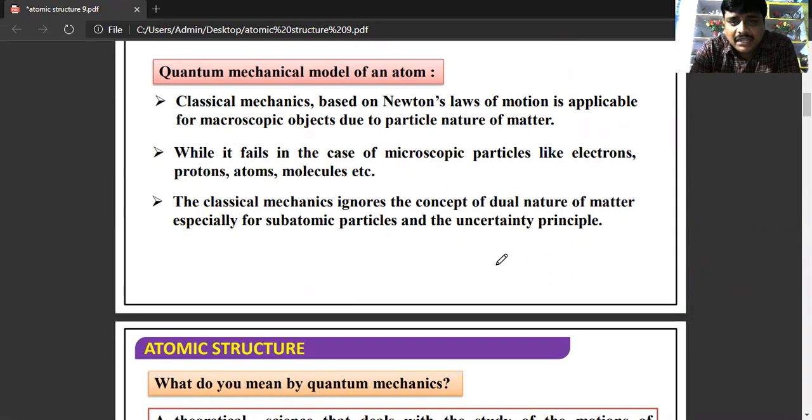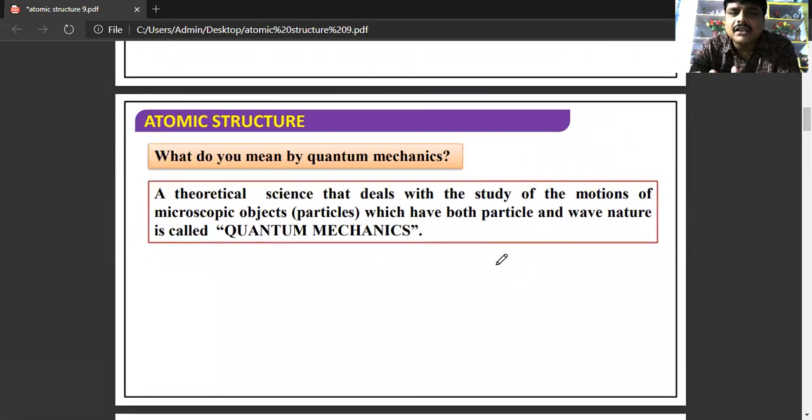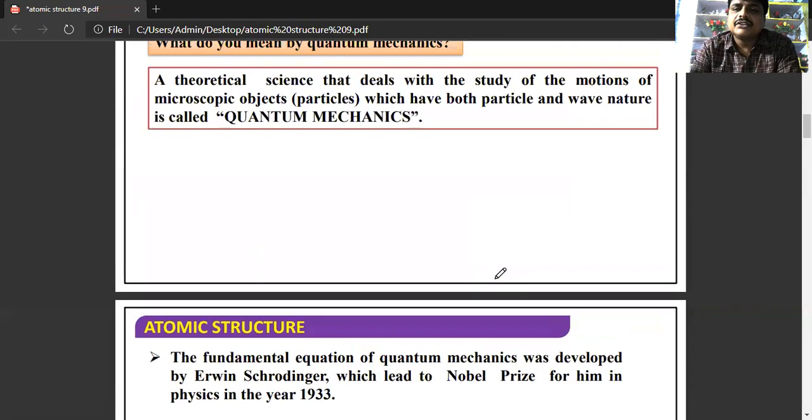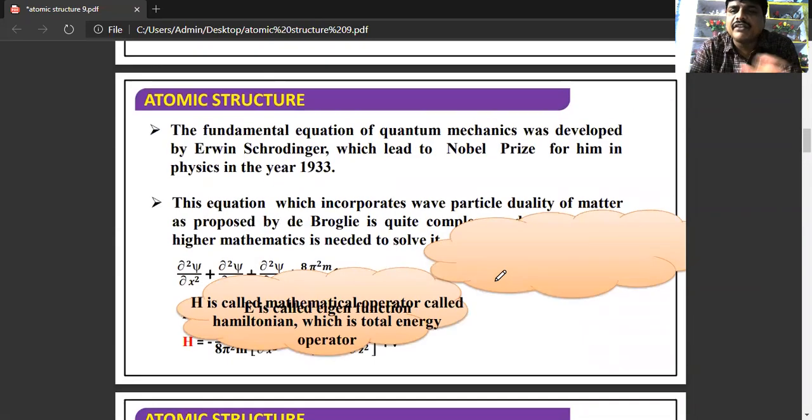Classical mechanics also ignores the concept of dual nature for subatomic particles. So what is quantum mechanics? Since classical mechanics failed, quantum mechanics has come. Quantum mechanics is the science that deals with the study of motions of microscopic particles, which have both particle and wave nature. The fundamental equation, the Schrodinger wave equation, was proposed by Schrodinger, for which he got the Nobel Prize in 1933.